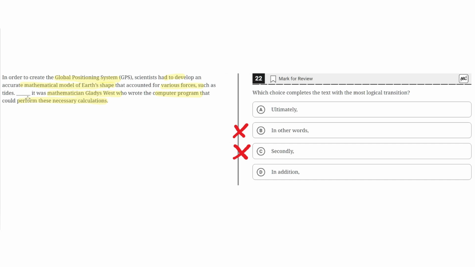So the proper word here would highlight some sort of conclusion. In addition, instead implies that the second sentence will focus on some other development for developing the GPS, not showing a conclusion. Therefore, because in addition does not properly fit this context, D is incorrect. And the correct answer is A.